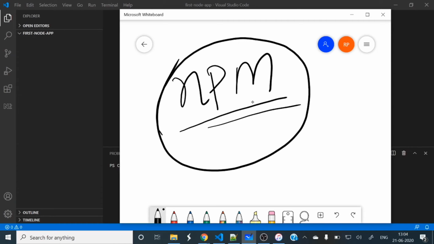You need to write your own custom logic to validate that email ID, whether the at the rate symbol is there or not, or .com is there or not. We need to apply our own logic to validate that particular string.